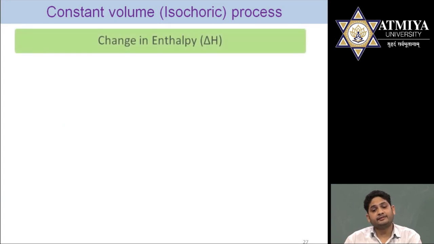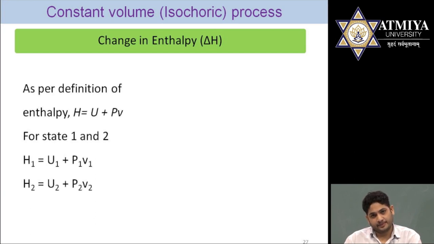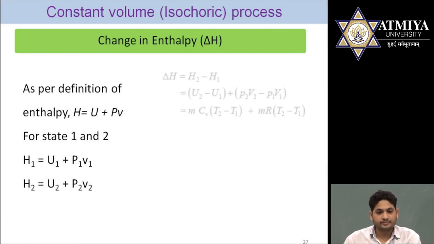Finally we can find the change in enthalpy, delta H. How can we find delta H? For finding delta H we require H1 and H2. As per the definition of enthalpy, H is equal to U plus PV. For process 1, H1 is U1 plus P1 V1. For process 2, H2 is equal to U2 plus P2 V2.